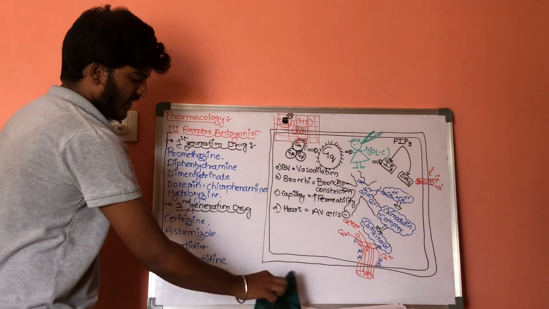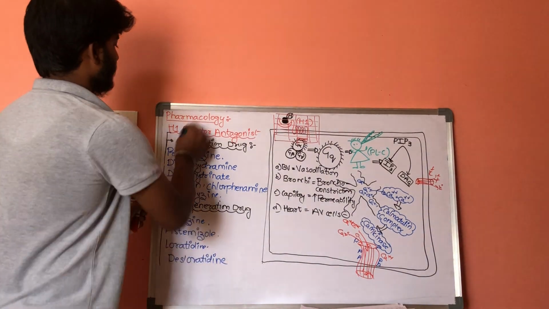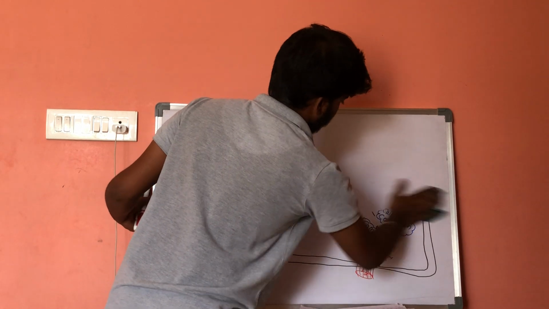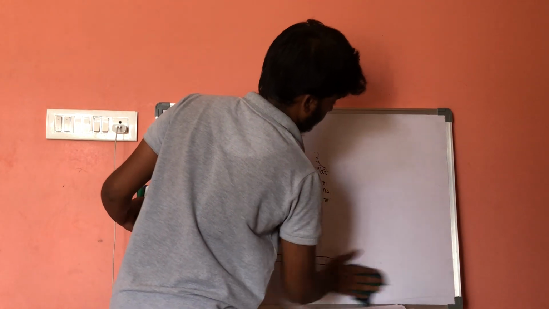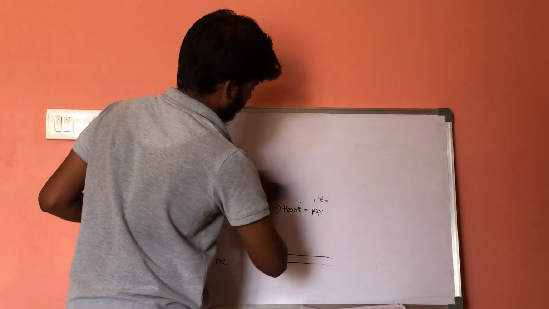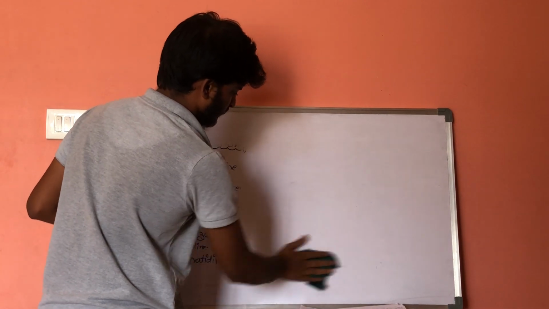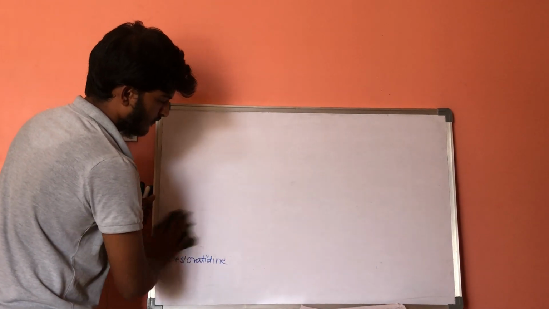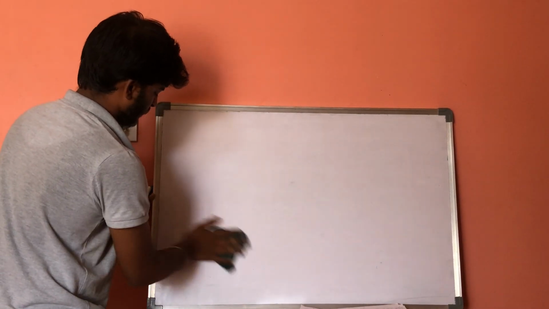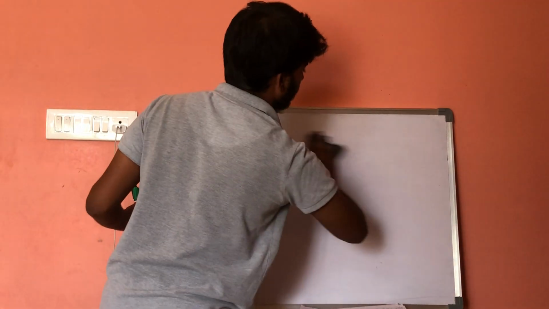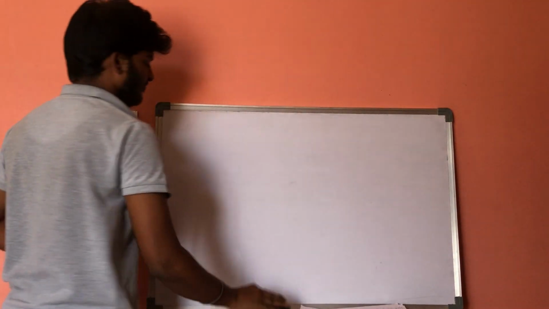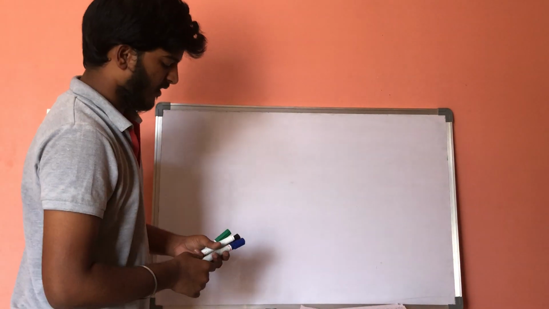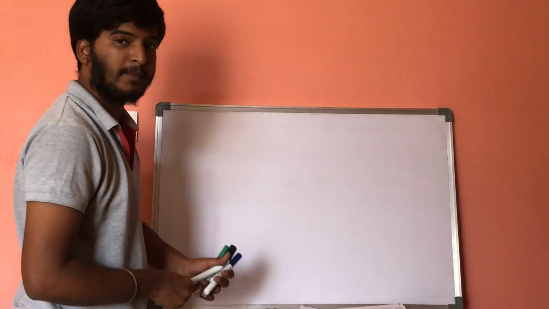Let us consider the next part of histamines. We have completed the H1 type of receptor. Now let us discuss the H2 type of receptor.